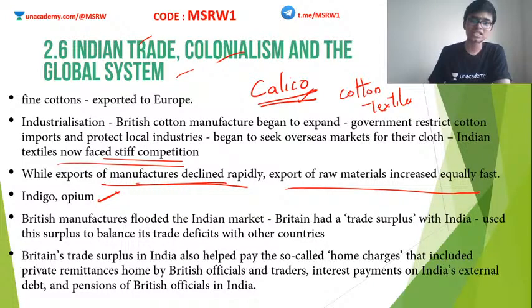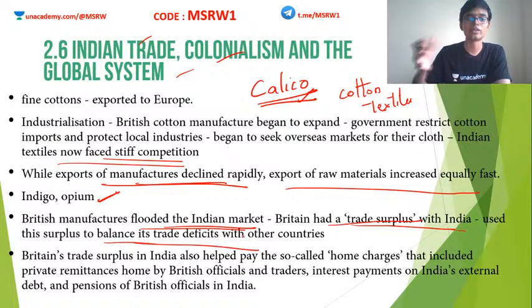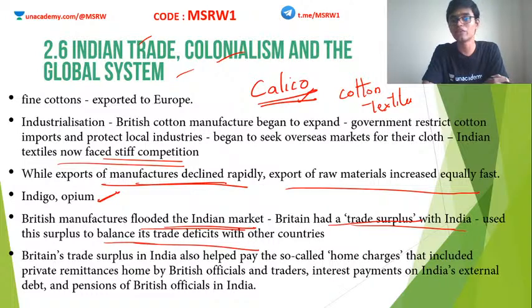Clear? So British manufacturers flooded the Indian market. Britain had a trade surplus with India, and with this surplus, they balanced their trade deficits. Earlier I told you India was the sink of gold, which means the trade was in favor of India and there was a huge trade deficit for Britain. But once the British started gaining profit within India, they used this profit to bring down the trade deficit. So now the trade has become one way.